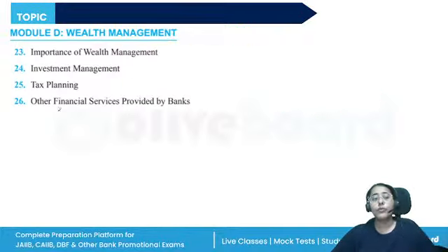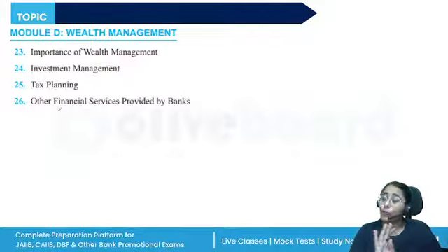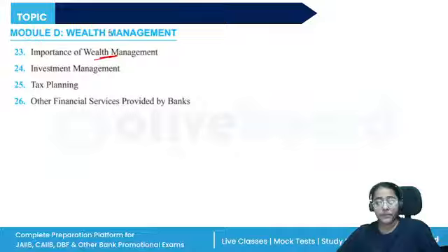Then we come to module D, which is again very important. It has almost the same priority with module B, although only 4 units are here. Importance of wealth management, the different products in which I can invest, right?